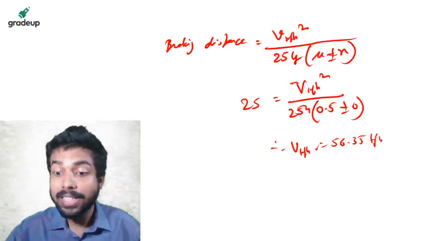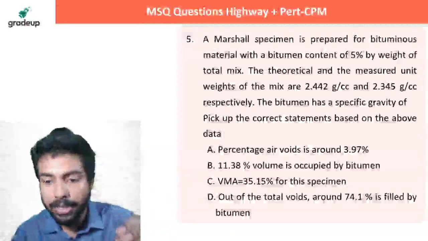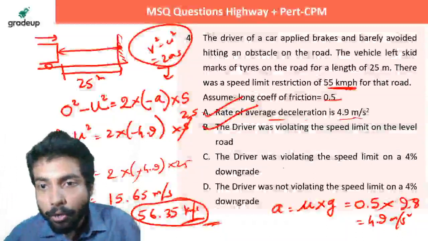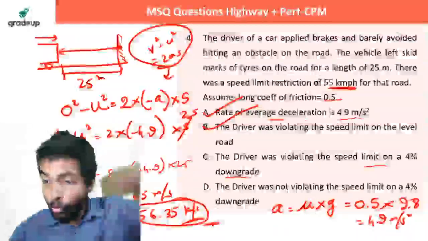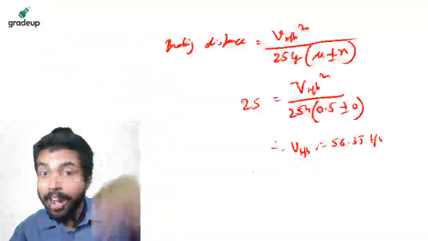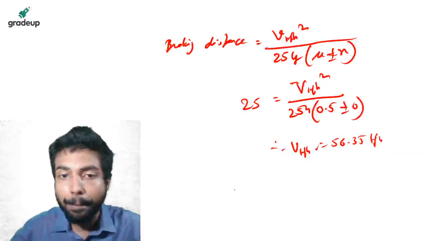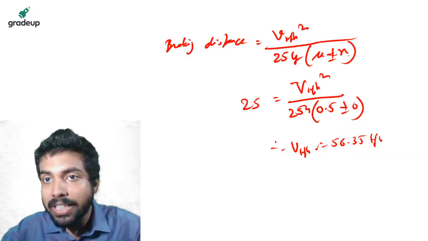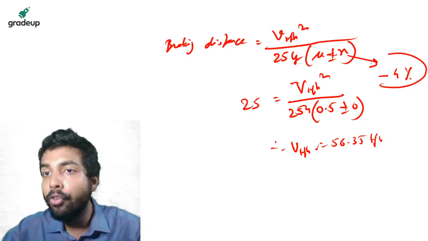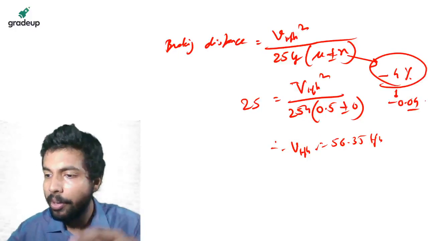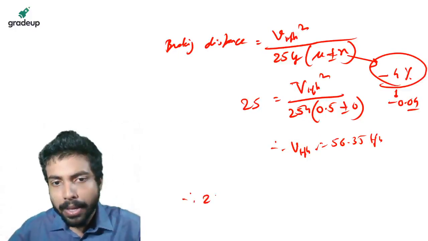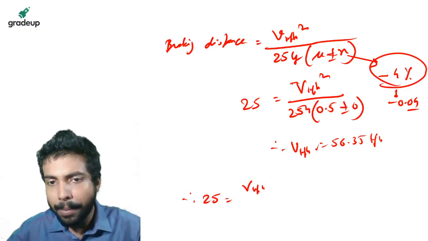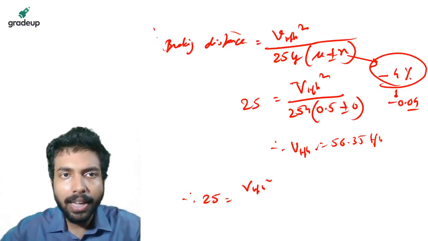Now, if they are saying that they are on a 4% downgrade, where did the problem go? They are on a 4% downgrade. 4% downgrade means coming downwards. Then what is going to happen? Then in place of this n, minus 4%, that is minus 0.04 will be there, right? So you will say V kilometer per hour square. This is case 1.